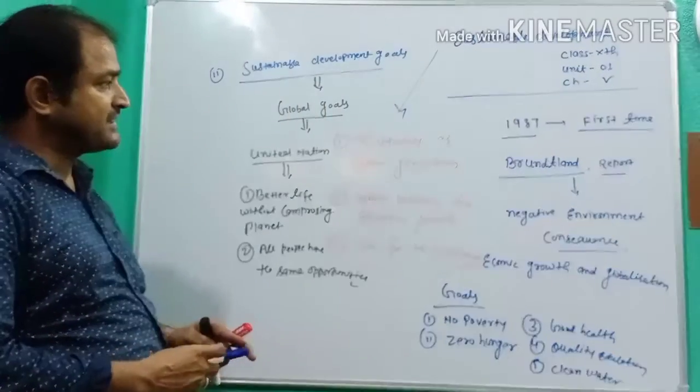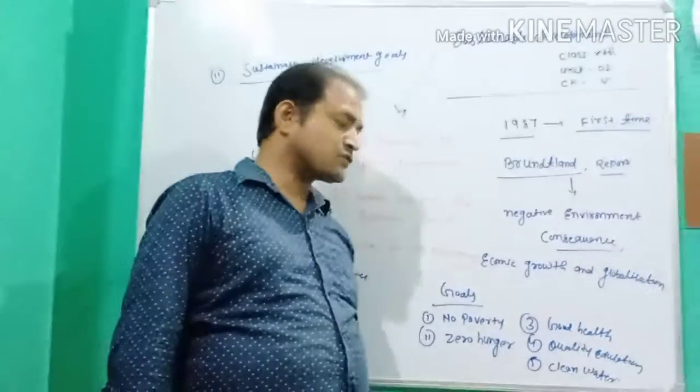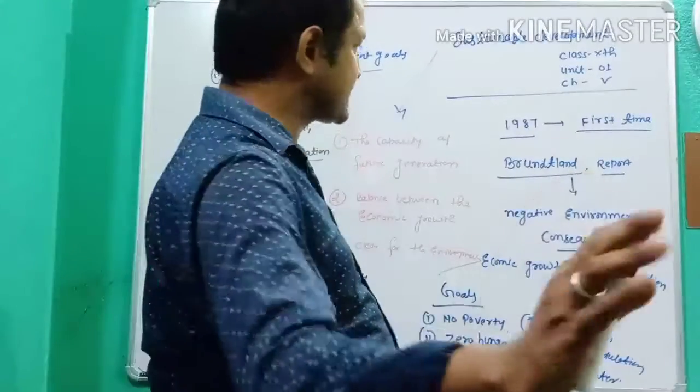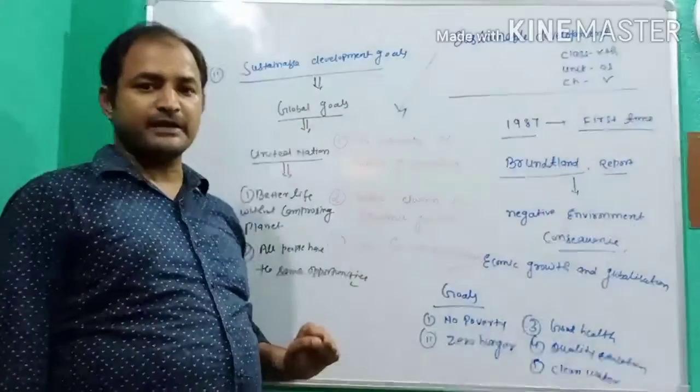These goals are related to no poverty, zero hunger, good health, quality education, clean water, and a clean environment.